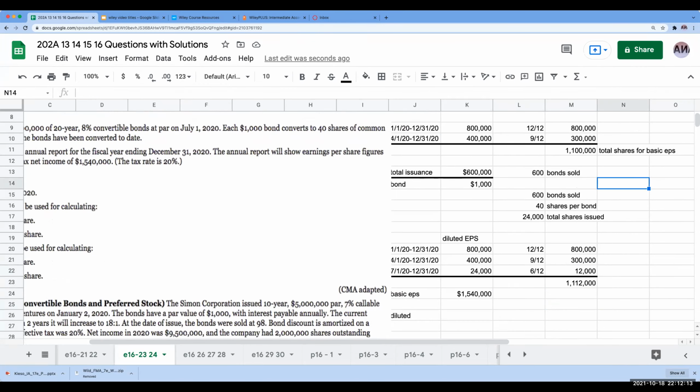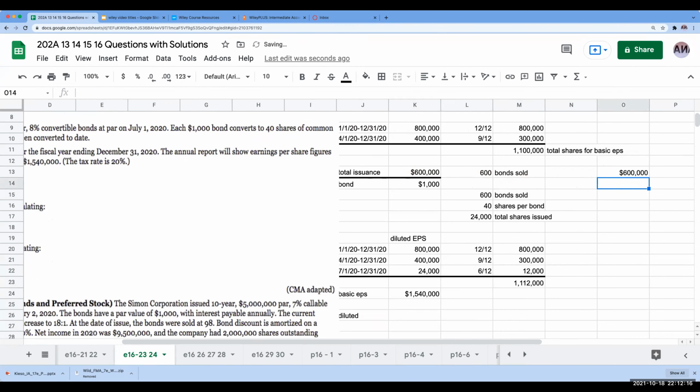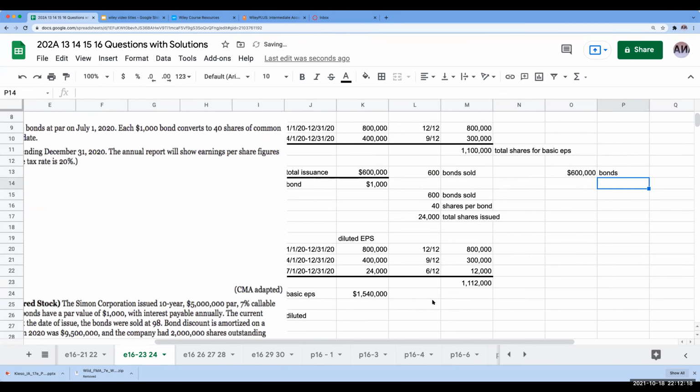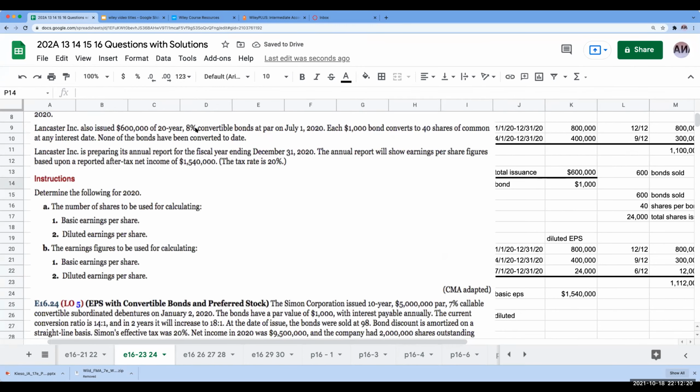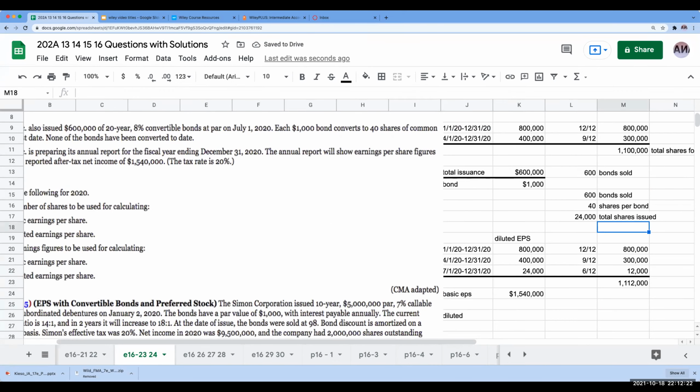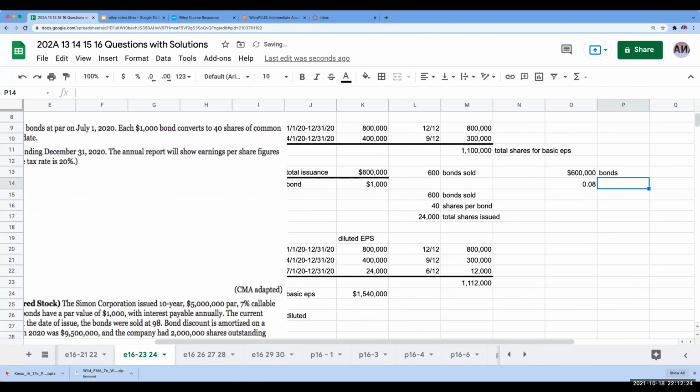Well, I've got 600,000 in total bonds. The interest rate on these bonds was 8%. Whenever you see a rate, it is always going to be an annual rate. So this is my annual interest.